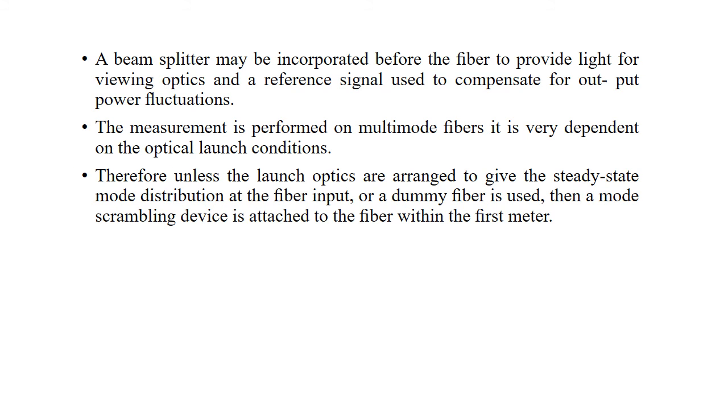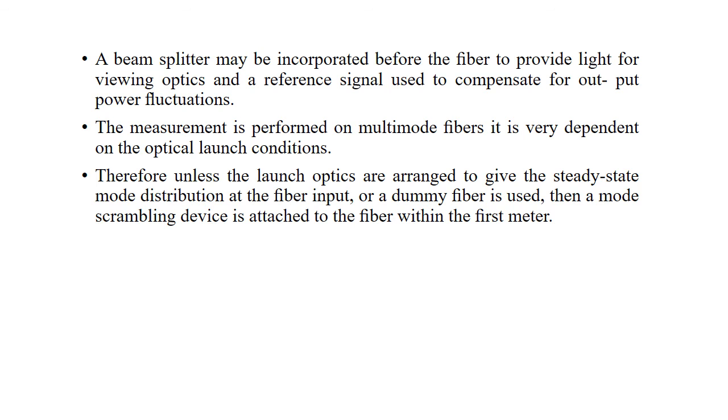Next is the beam splitter, which is incorporated before the fiber to provide light for viewing the optics, and a reference signal used to compensate for output power fluctuations. When the measurement is performed on multimode fibers, it is very dependent on the optical launch conditions. Therefore, unless the launch optics are arranged to give the steady state mode distribution at the fiber input, or a dummy fiber is used, a mode scrambling device is attached to the fiber within the first meter.